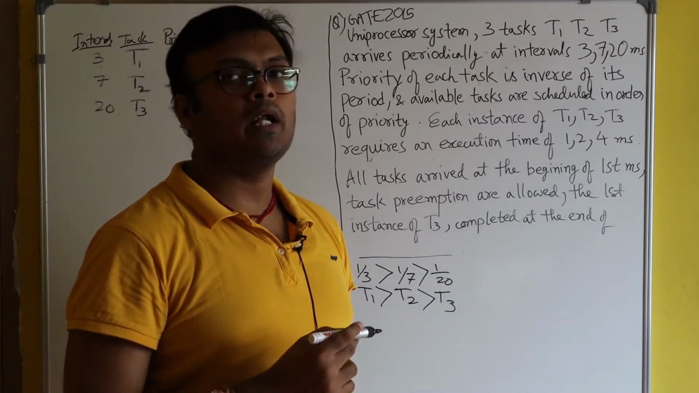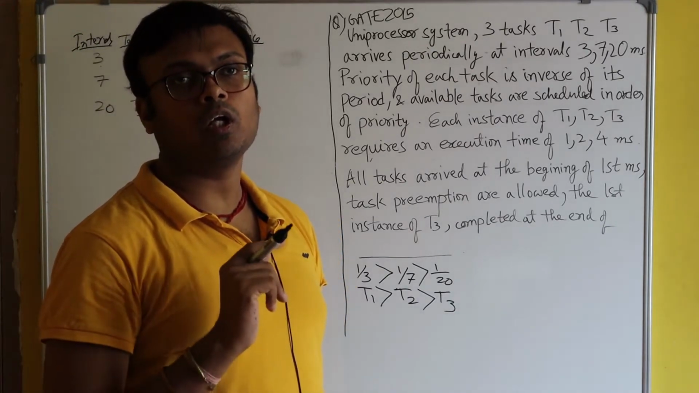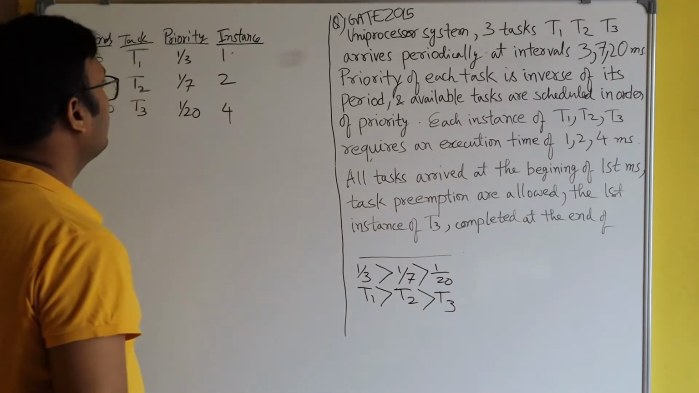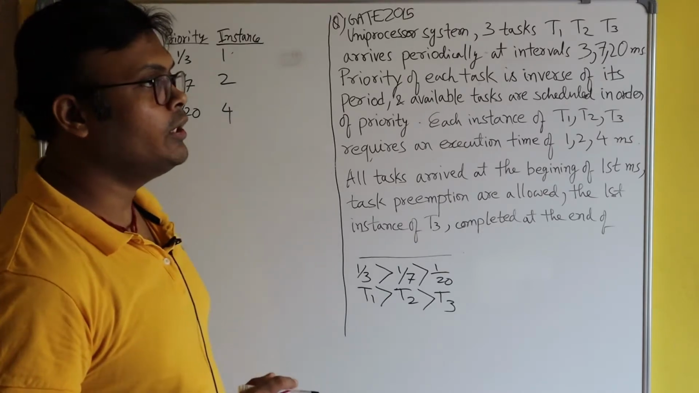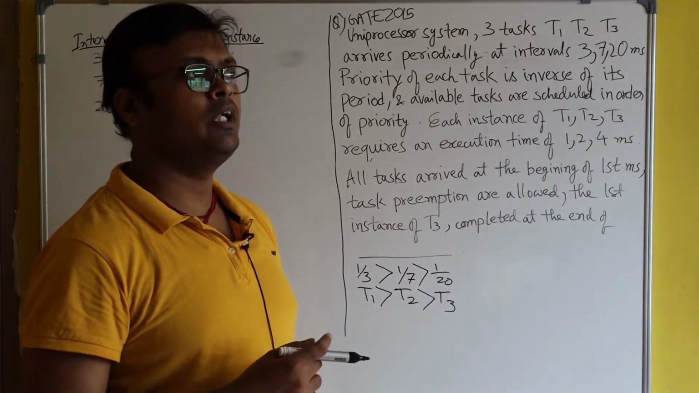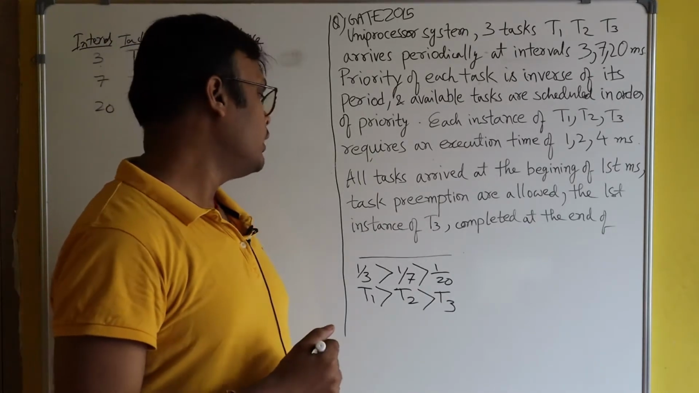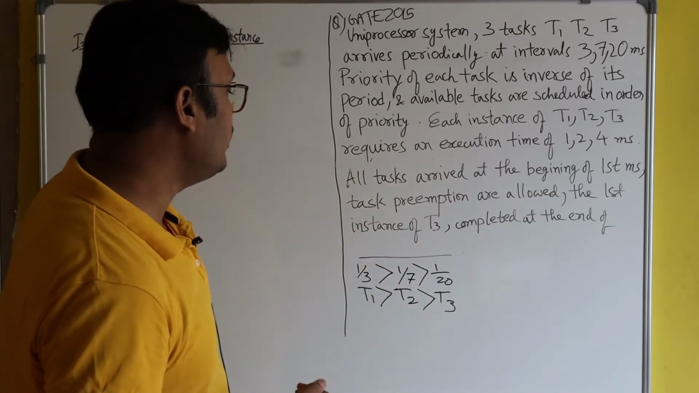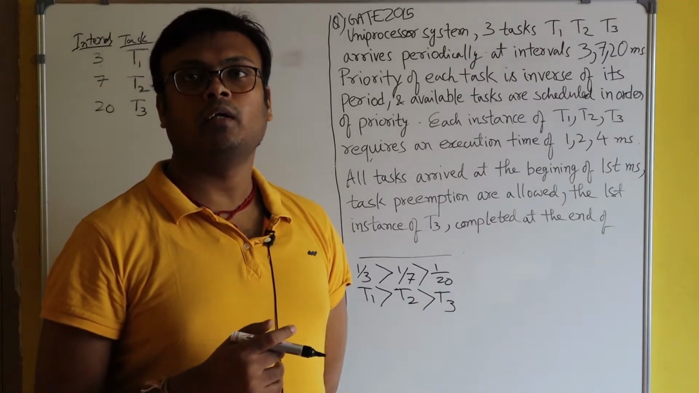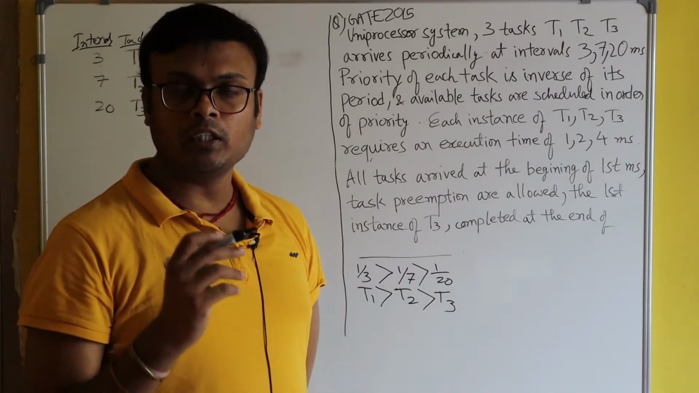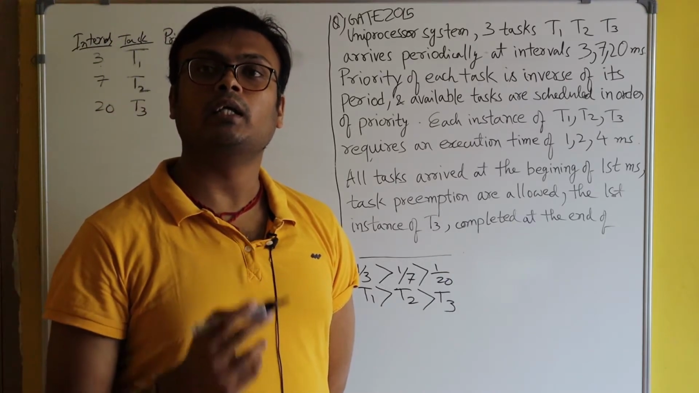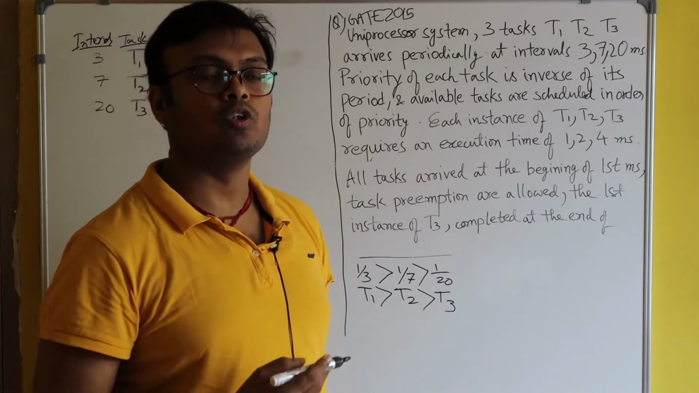Each instance and available tasks are scheduled in order of the priority. Here it's not mentioned that the lower the priority number, the higher the priority. That was our own assumption. So in this question, we will consider that the higher the priority number, the higher the priority is, unlike the other questions.